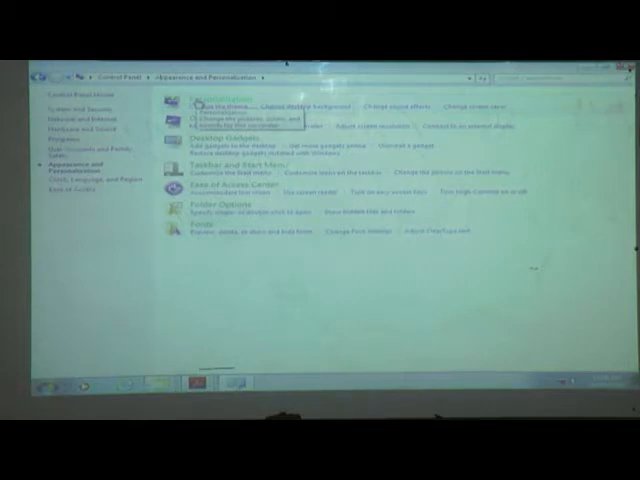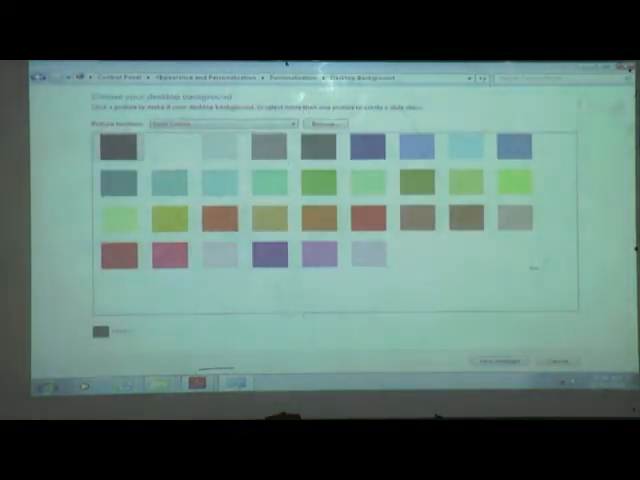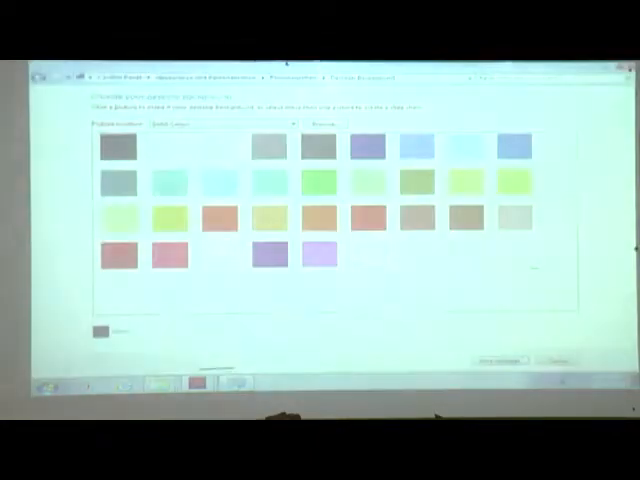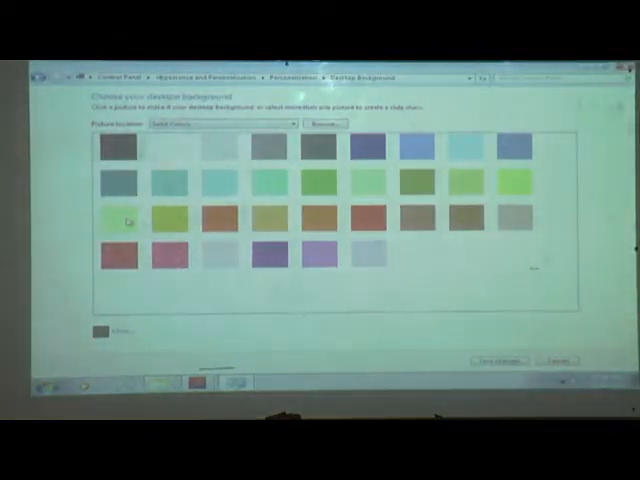What do we have to change here now? Change the desktop background. Where is the desktop background option? Yes, change the desktop background. Then click here. Then you can see, firstly, it is black color, right? It is black color. We can take here yellow color, then yellow color here and save changes.